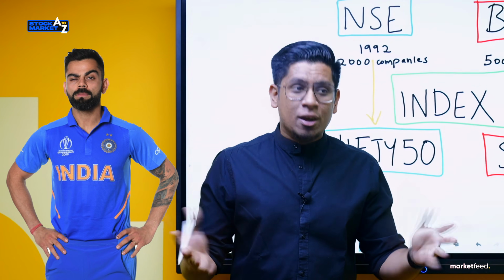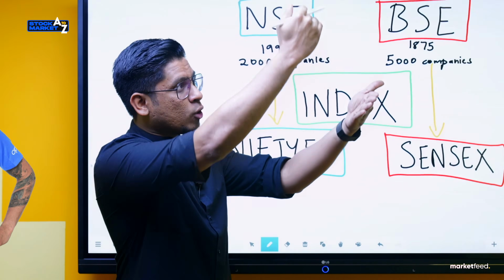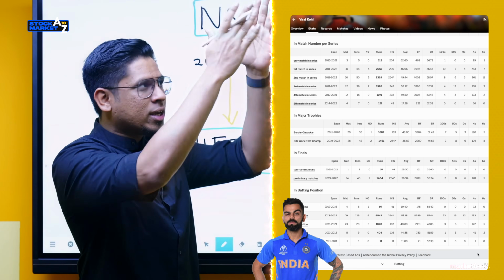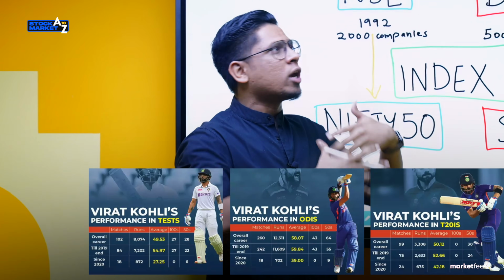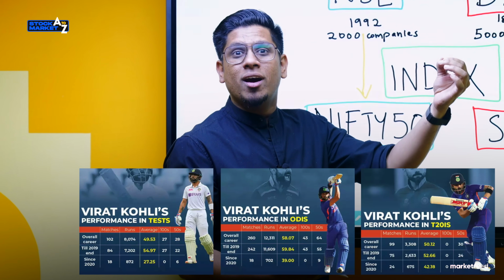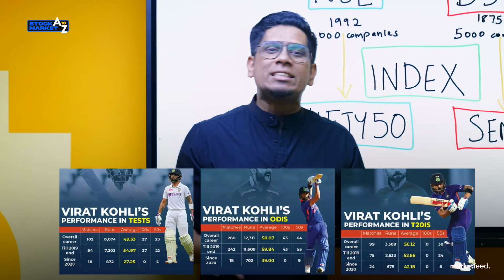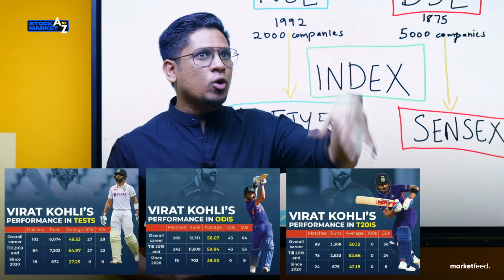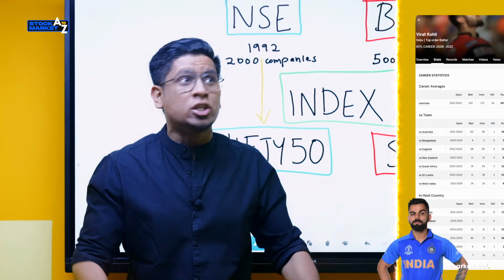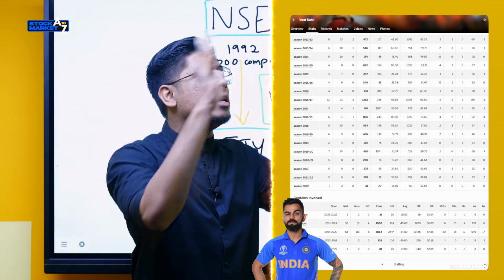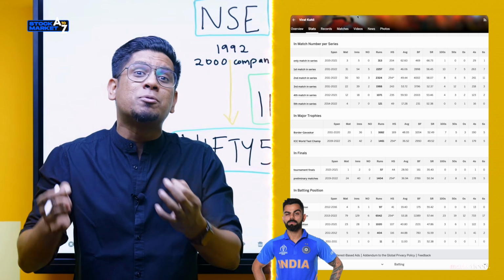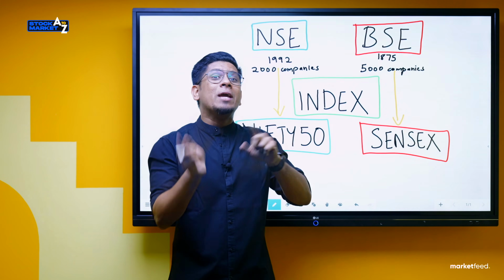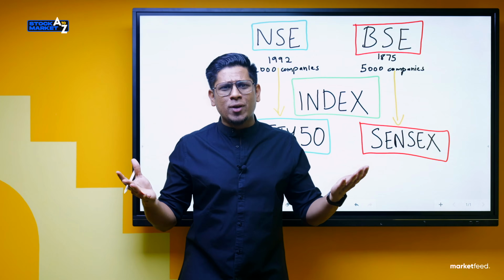How do we say that Virat Kohli is a good batsman? One way of doing it, we can open Virat Kohli's entire career. We can look into each of his innings, how many runs he made, and sum it up, and say that a lot of innings he's making really good scores. So probably we can say that he's a good batsman. Now, do you think this is an efficient way of doing it? Virat Kohli has probably played 300 matches. So 300 scores we have to look at and understand, then judge and measure his performance. It's a difficult thing to do, right?